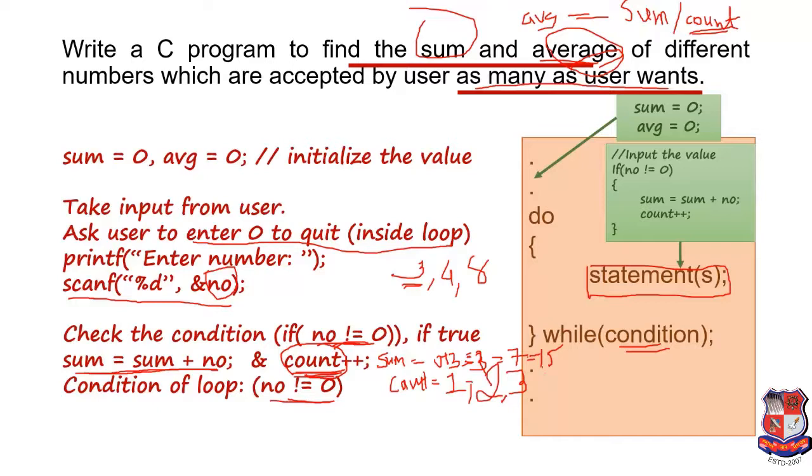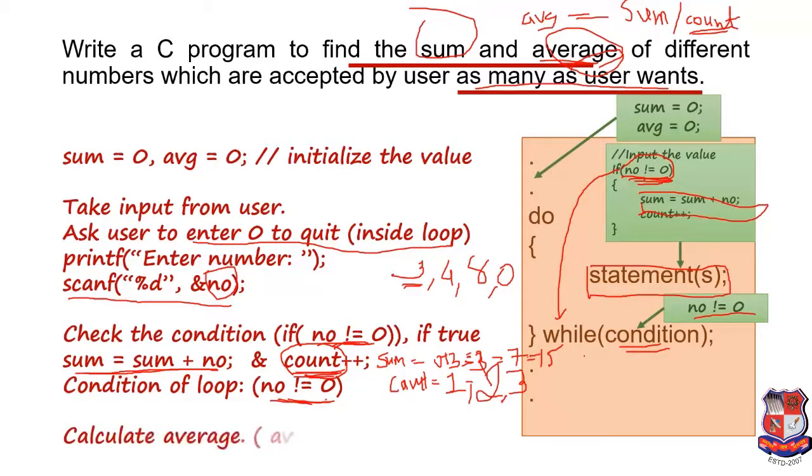Now if the user enters 0, then the condition number not equals to 0 is checked. Over here this condition is false, so this statement will not be executed, and control is given to the next condition, which is also number not equals to 0. This condition is also false, so the loop will terminate and we will now calculate the average.